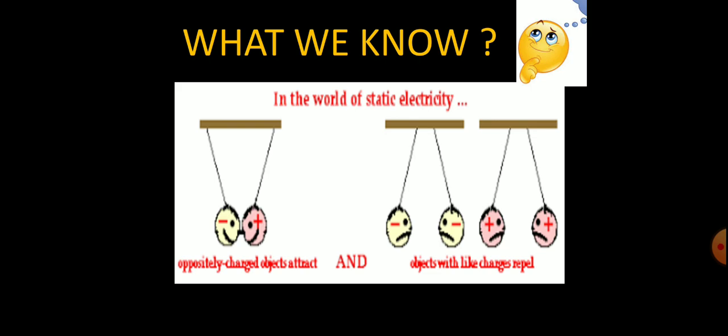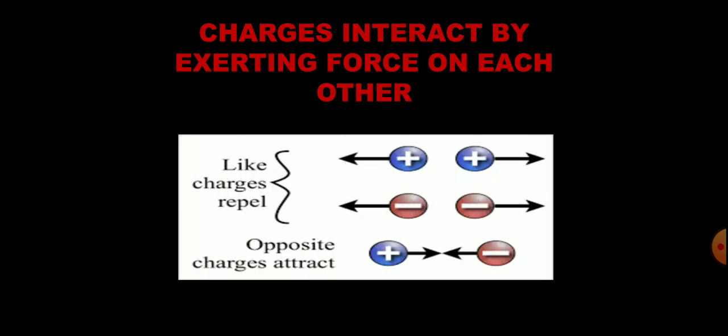This thing we know. From this we can easily conclude that charges will interact by exerting force on each other, because that interaction can be either attraction or repulsion depending on the kind of charges. That is, if the charges are like, then they will repel each other, whereas when charges are unlike, they will attract each other. So this thing we know.